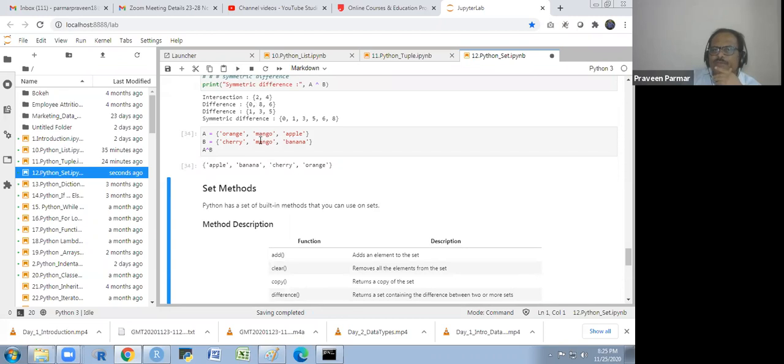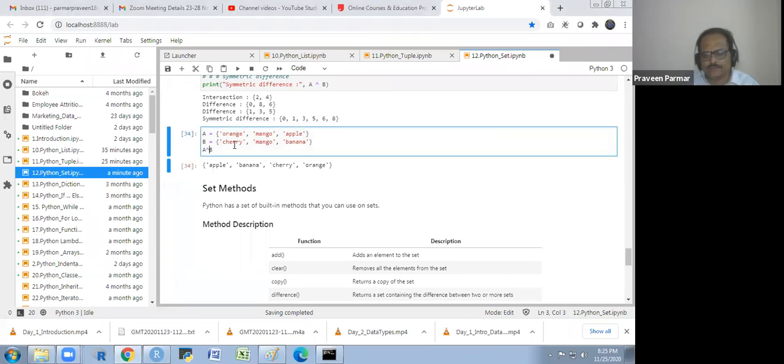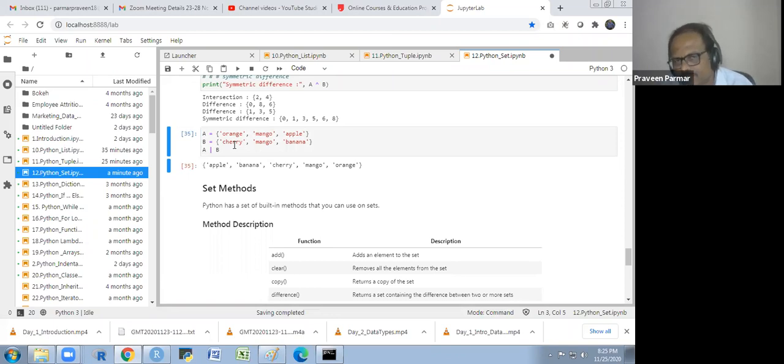Except mango. Mango is the intersection in both. Apple, banana, cherry, and orange. Okay. These are not common in both data sets. The elements which are not common, it will show us that, the symmetric difference. Okay. In the union, you will get all the elements. If I write the union, I get all the elements only once.